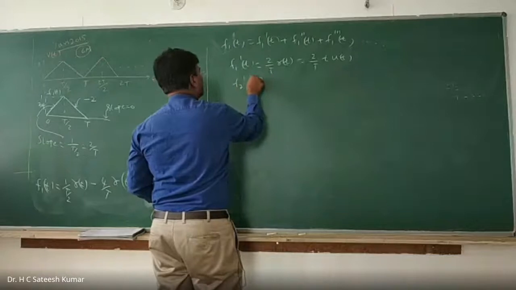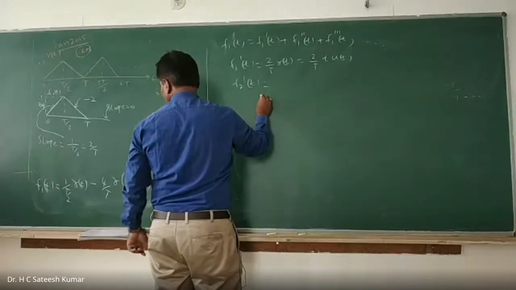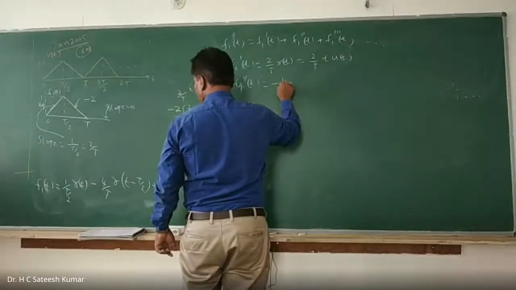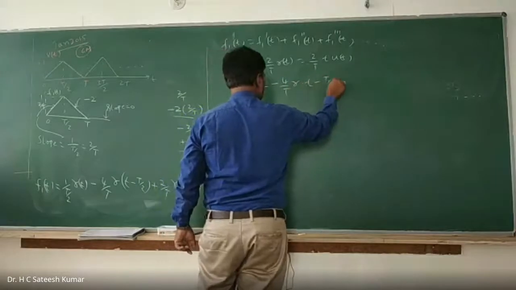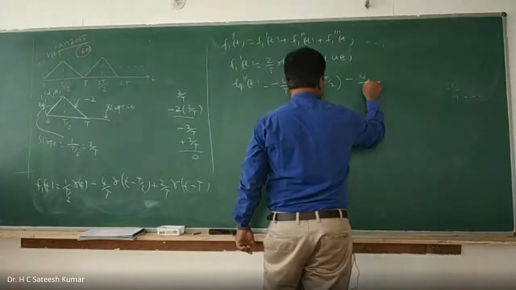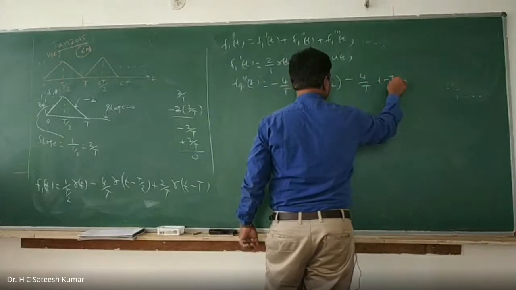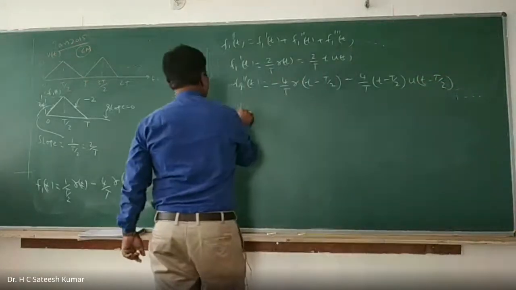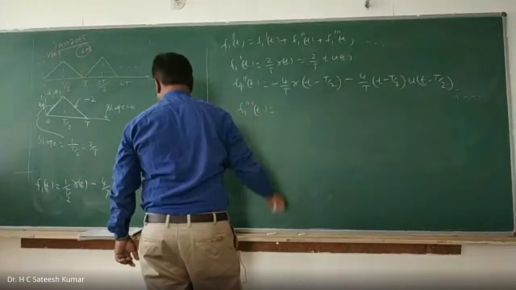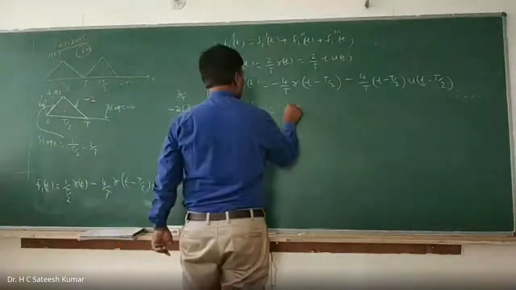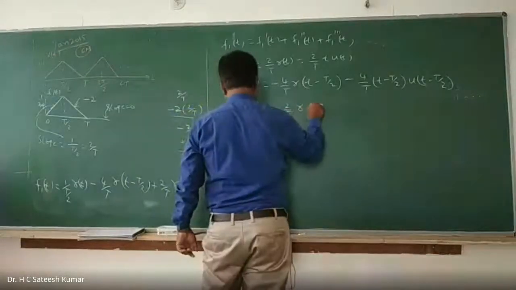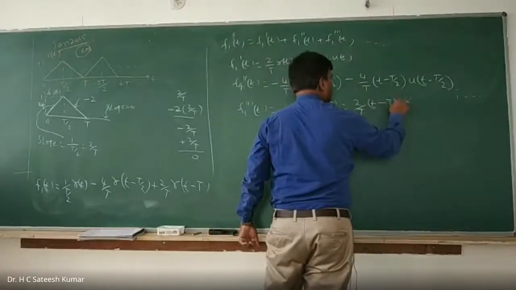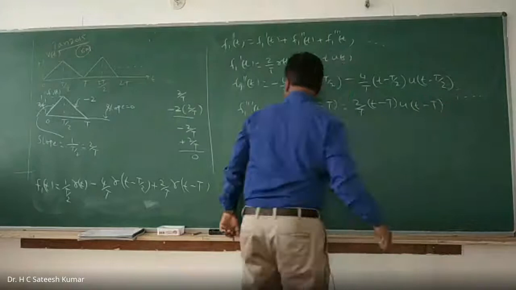f1 double dash of t is equal to what? Minus 4 by T into r of t minus T by 2, which is nothing but equal to minus 4 by T into t minus T by 2 into u of t minus T by 2. f1 triple dash of t is equal to what? 2 by T into r of t minus T, which is equal to 2 by T into t minus T into u of t minus T. We can write it.